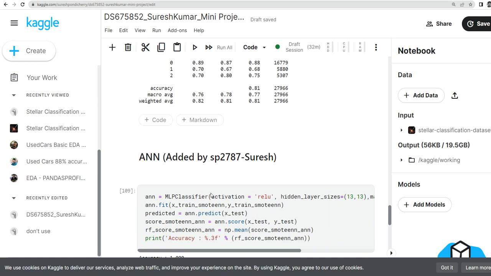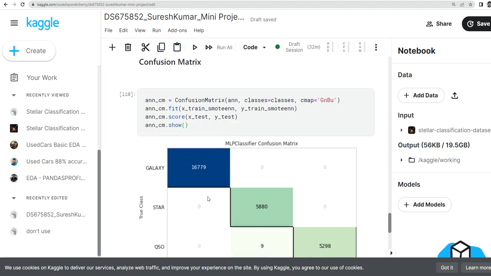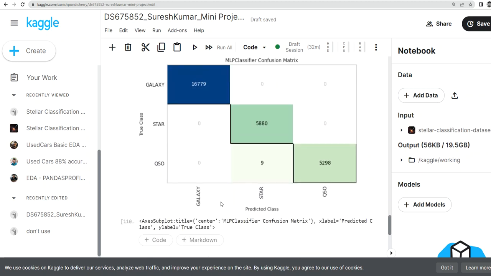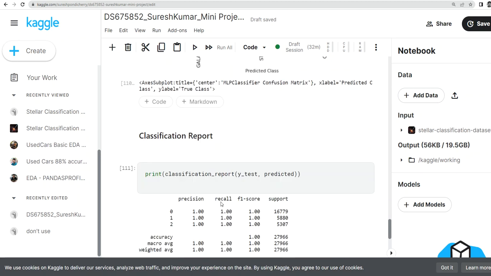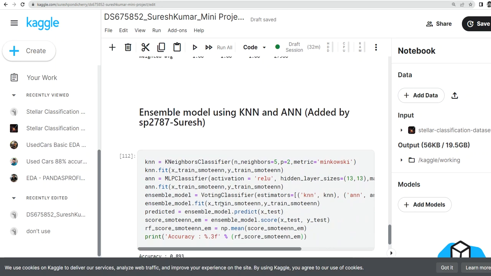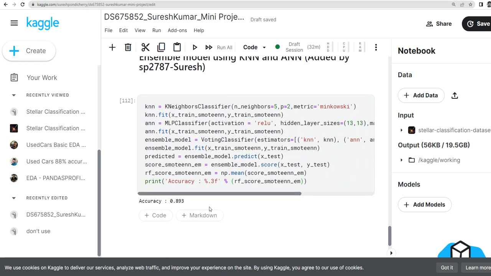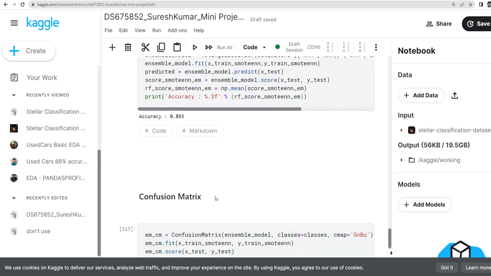Then I started using the ANN classification, which obtained 100 percent. This is a very stunning accuracy and gives me a better model classification. So I plotted the confusion matrix and also the classification report here, as I did for the KNN. Then I combined the KNN and ANN for my ensemble model, which gives me 89.3 percent.